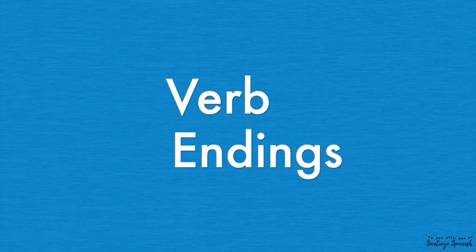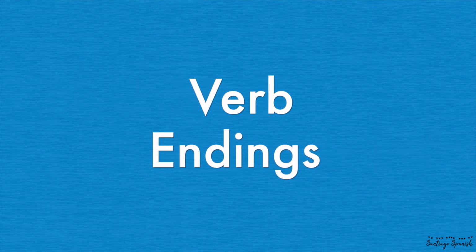So now that we remember who goes where in this chart, the next step would be look at some of the conjugation endings. Because in Spanish, who is doing the action is built into the word. The ending of a verb will tell you if it's I, he, she, you, or whoever it is that's doing the action. So when you see a word in its original form or its infinitive form, that means that the verb ends in AR, ER, or IR.